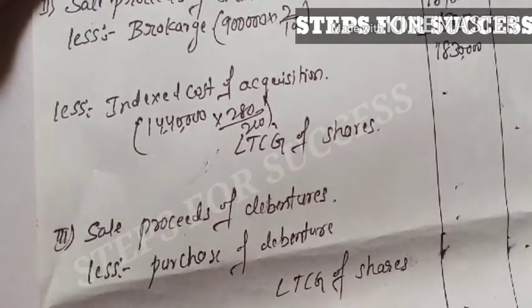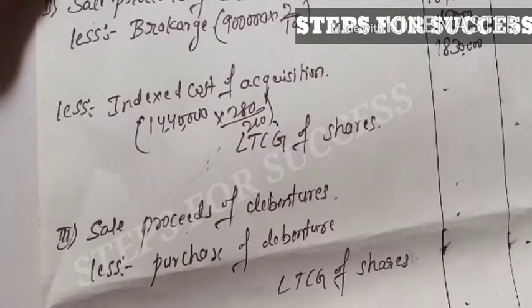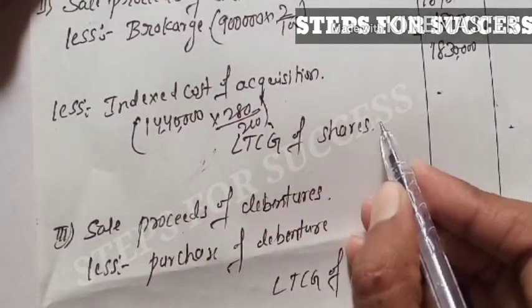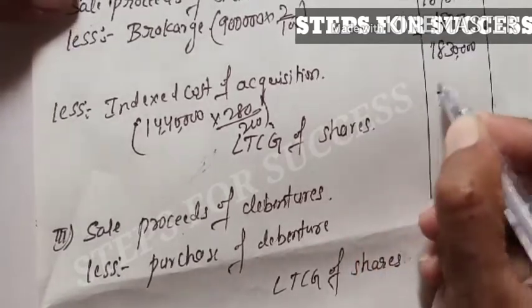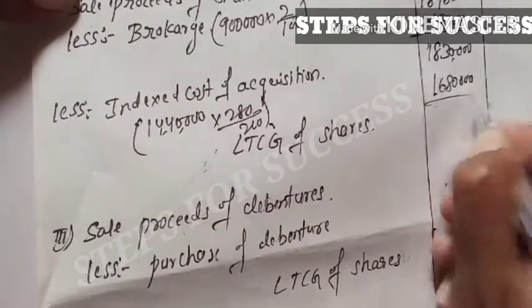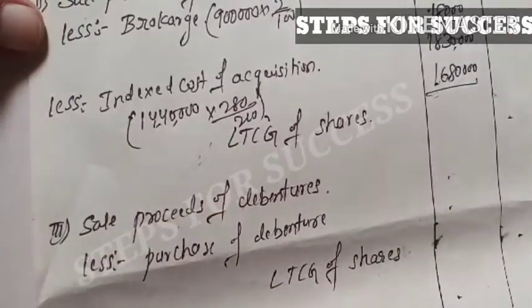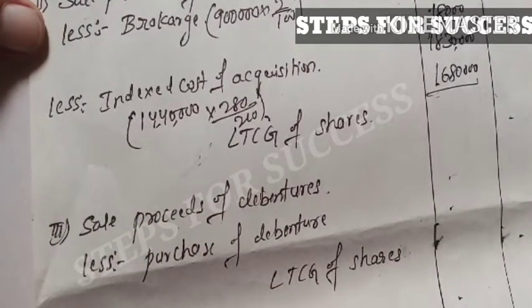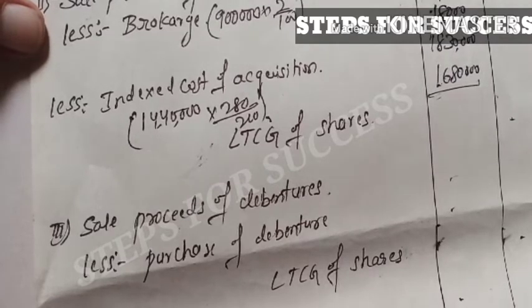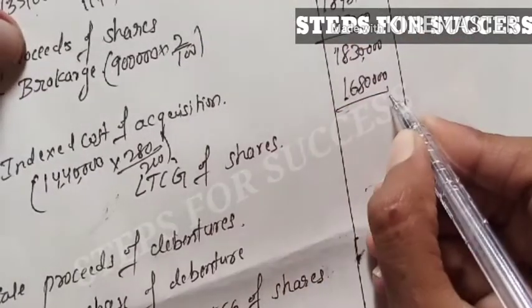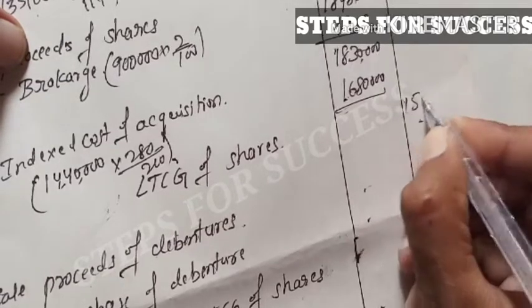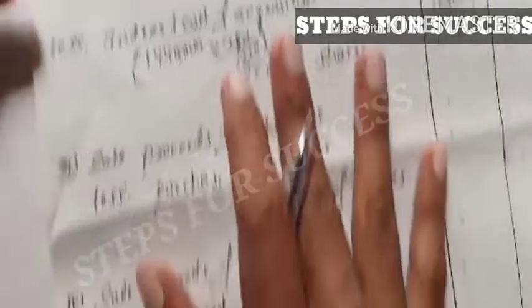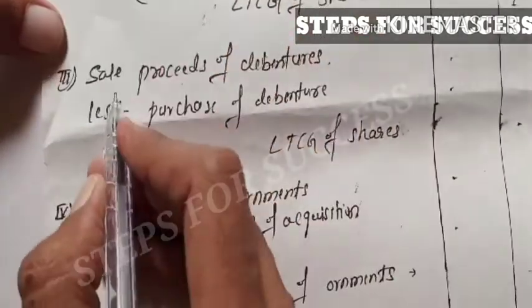So 14,40,000 into 280 upon 210 gives 16,80,000. Deducting it from 18,30,000, the long-term capital gain on shares remaining is 1,50,000. So we complete this one and go to the next.